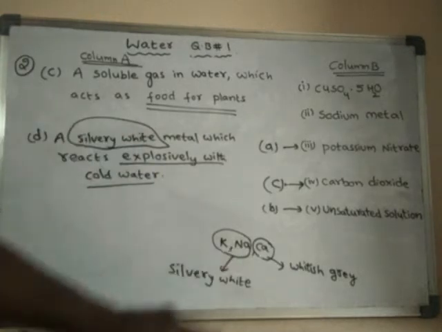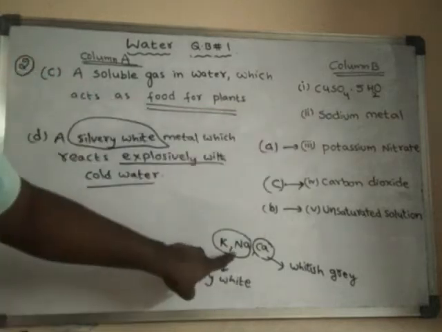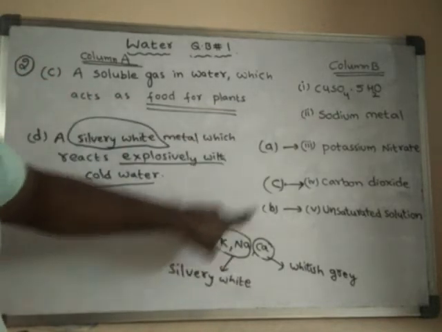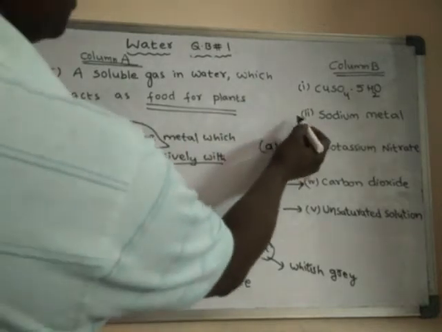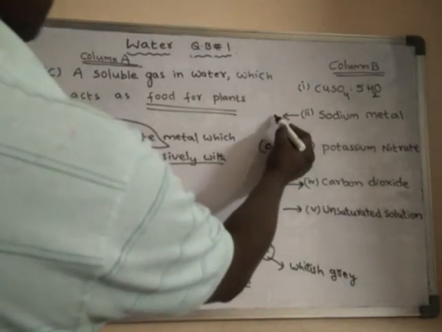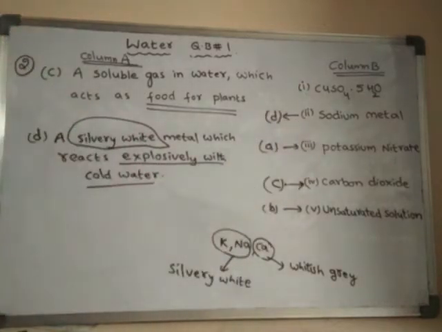So that means these two. Now check the answers. Sodium metal is given, and potassium is not given, so sodium is the answer for question D.